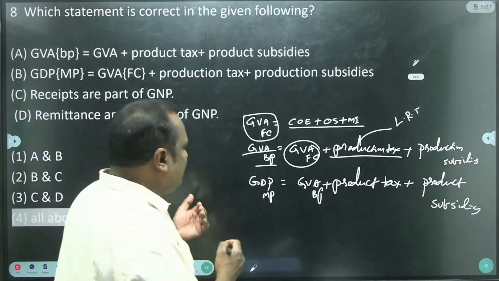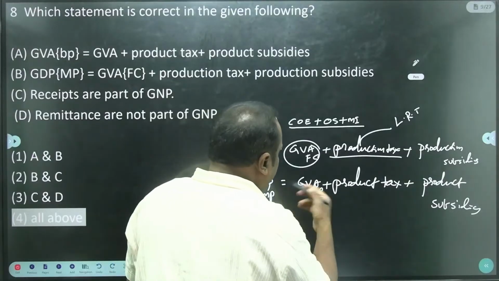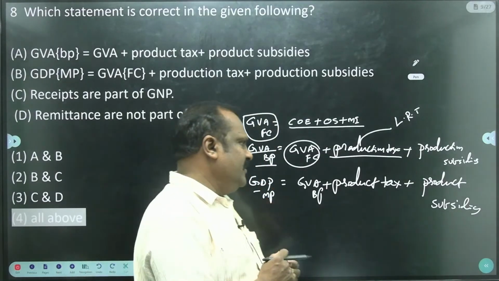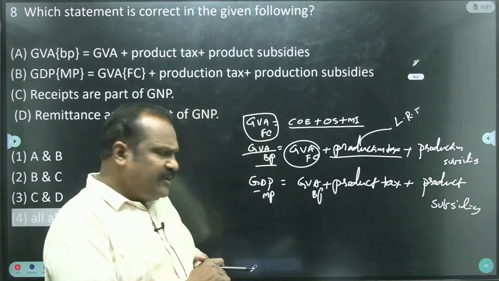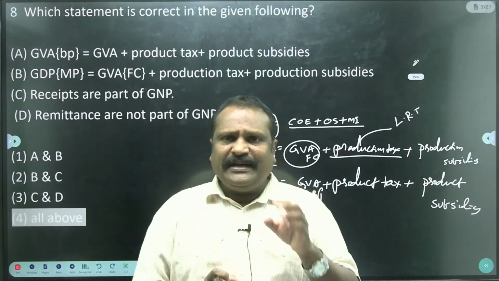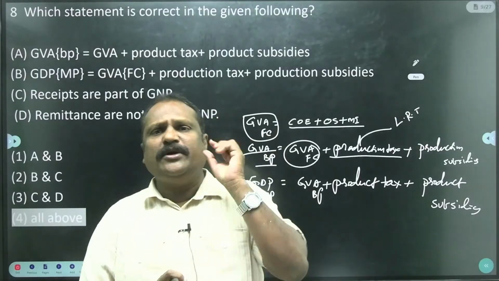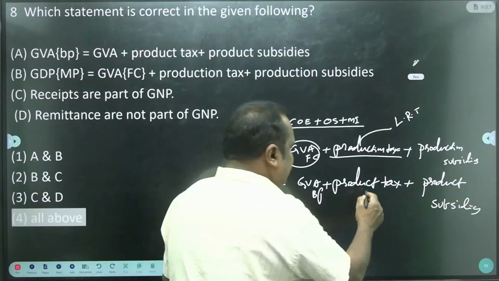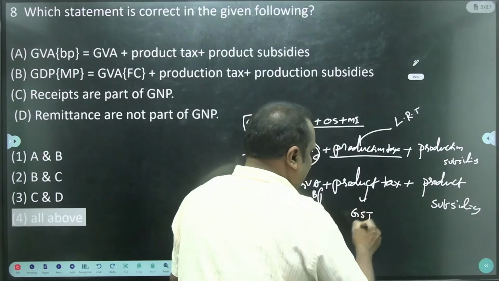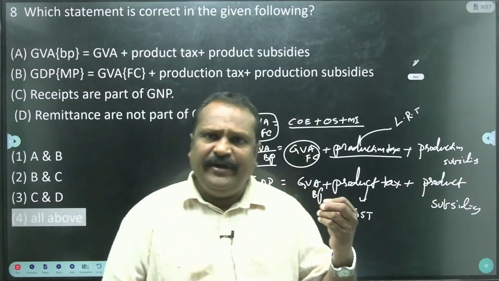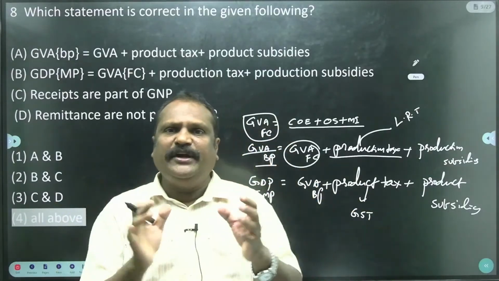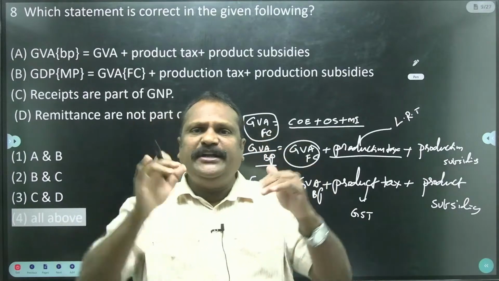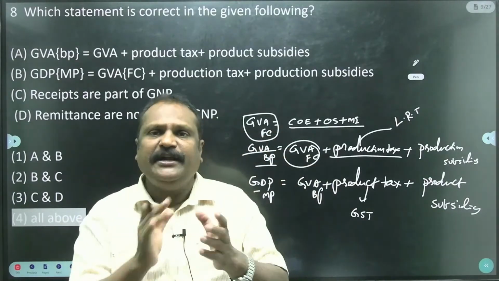Okay, then come to the GDP MP: GVA BP, gross value added at basic price, plus product tax minus product subsidies. What is the product tax? The tax levied on one unit of the production. See, this is an example, GST. So production tax is levied irrespective of the quantity, but product tax is levied based on the quantity or the value.